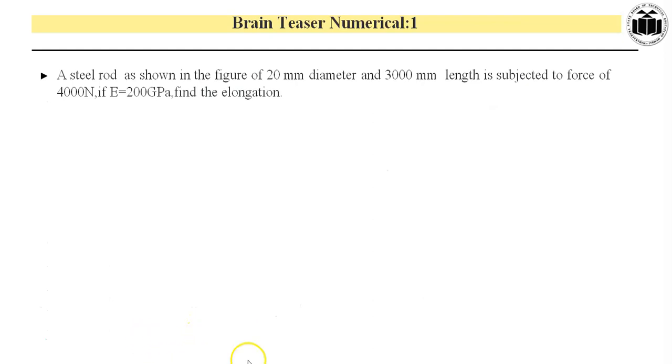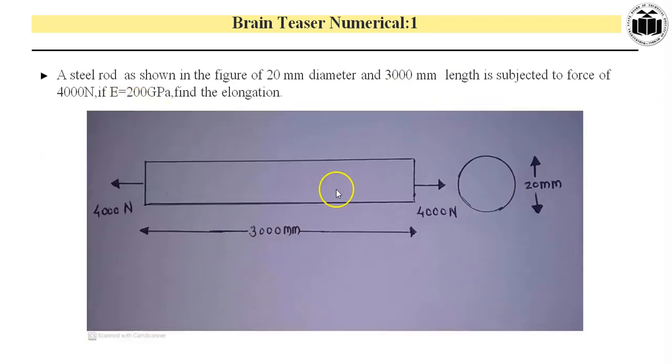A steel rod as shown in the figure, of 20 mm diameter and 3000 mm length, is subjected to a force of 4000 Newton. If E, that is modulus of elasticity, is 200 GPa, find the elongation. So this is the schematic sketch. The diameter of this steel rod is 20 mm. The length of this steel rod is 3000 mm and it is acted on with a pull force of 4000 Newton.